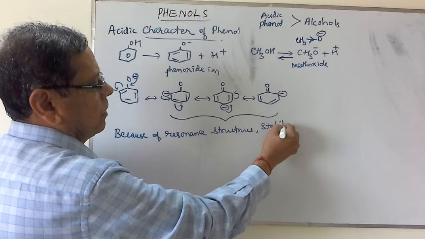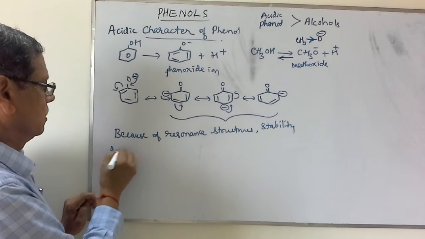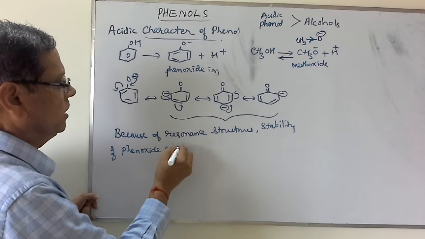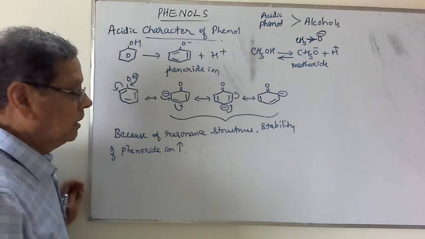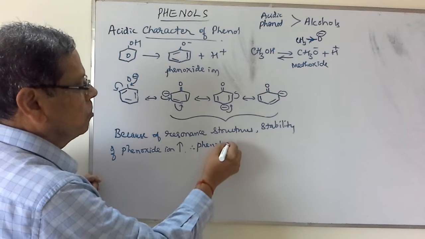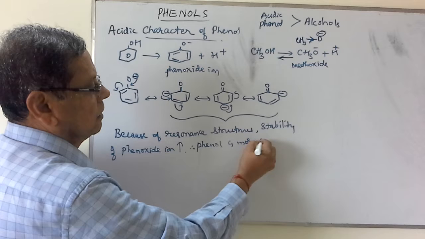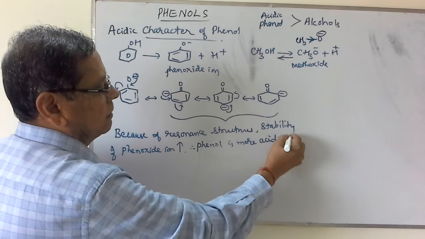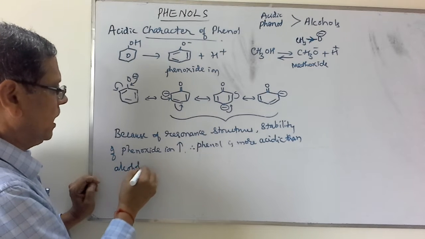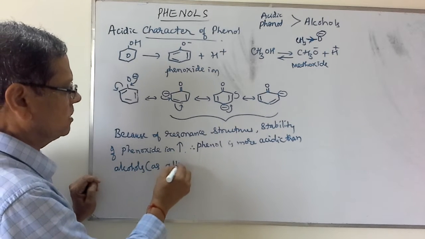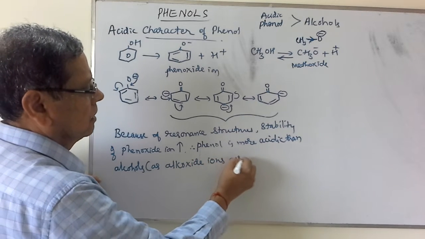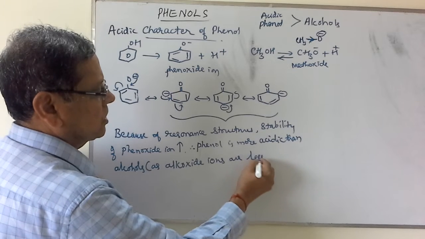stability of phenoxide ion increases. Therefore, phenol is more acidic. Phenol is more acidic than alcohols, as alkoxide ions are less stable.